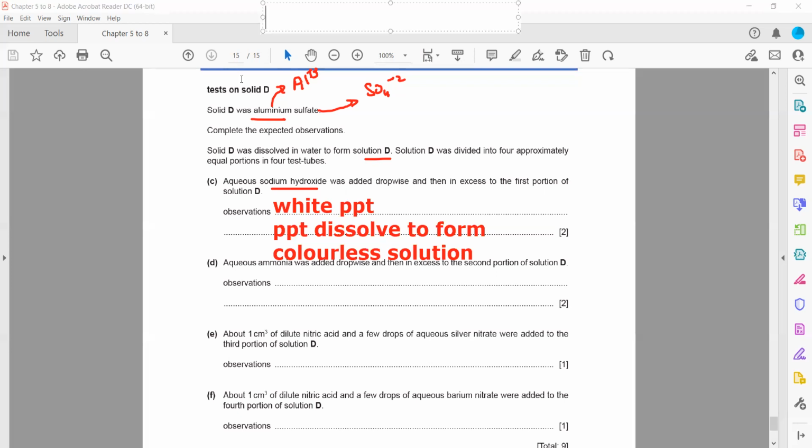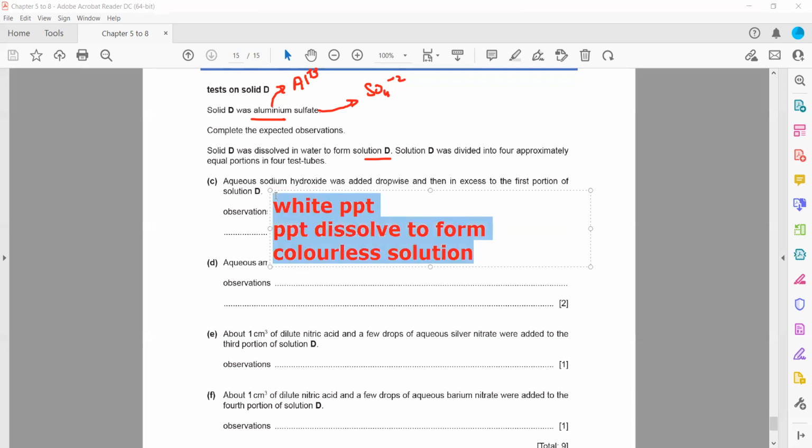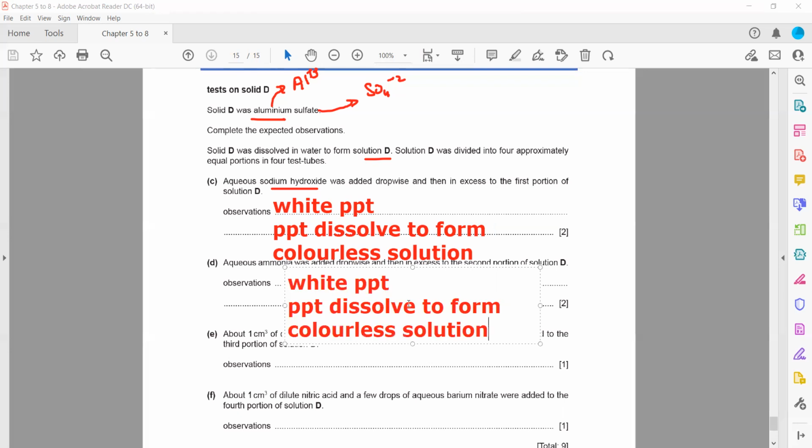So first with sodium hydroxide there will be a white PPT, because few drops are added, and then in excess, the precipitate does not dissolve.